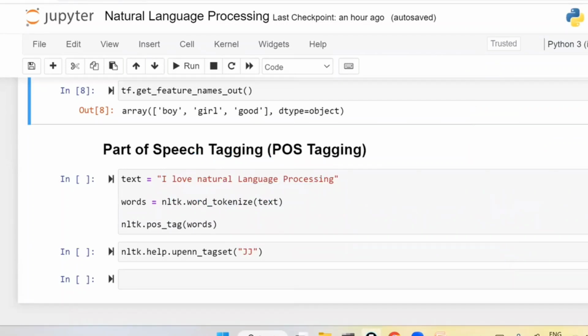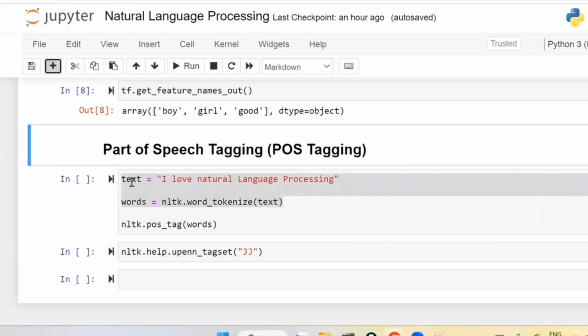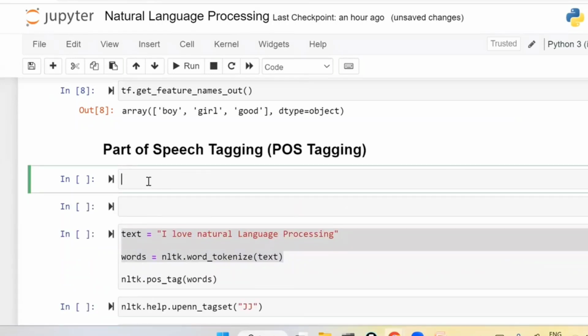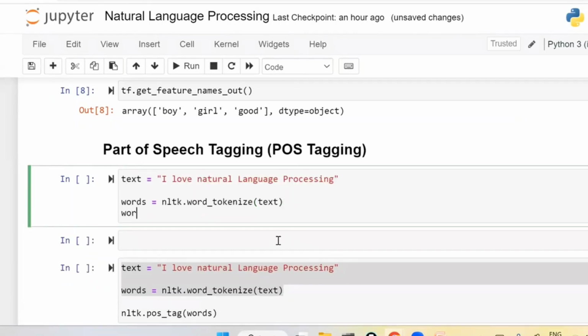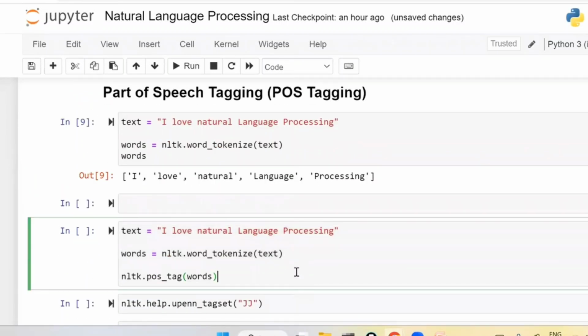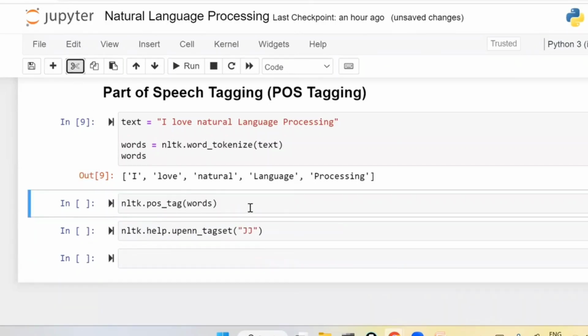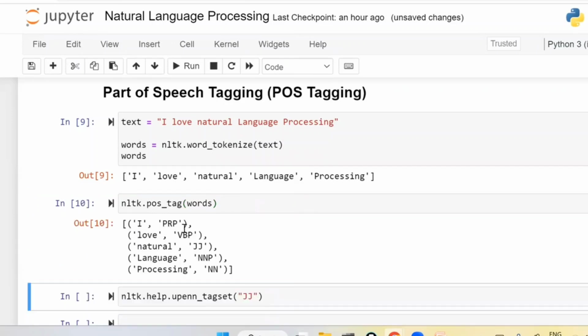Now, after breaking into words, let me print the list of words. This is the list of words. For this list of words, first we are going to check, for each word, what is the corresponding parts of speech. First, I belongs to PRP. Love belongs to VBP. Natural belongs to JJ. Language belongs to NNP. Processing belongs to NN.